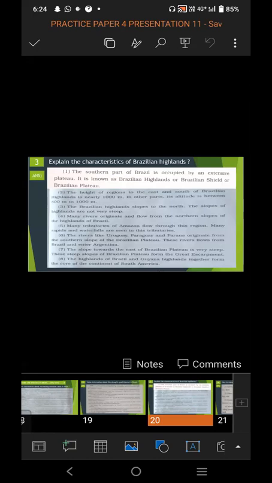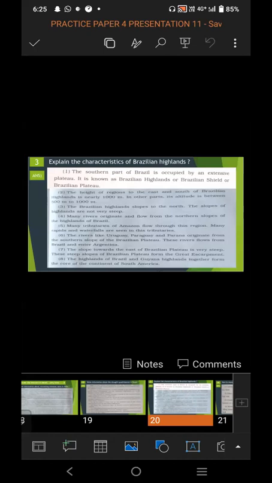The Brazilian highlands slope to the north. The slopes of the highland are not very steep. Many rivers originate and flow from the northern slope of the highland of Brazil. Many tributaries of the Amazon flow through this region. Many rapids and waterfalls are seen in the tributaries. The rivers like Uruguay, Paraguay, and Parana originate from the southern slope of the Brazilian plateau. These rivers flow from Brazil and enter Argentina.